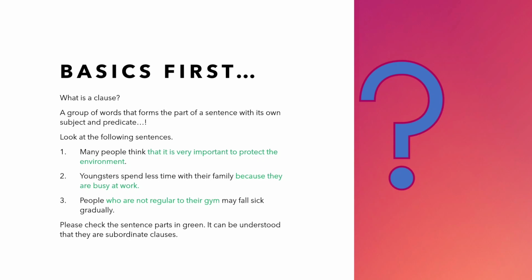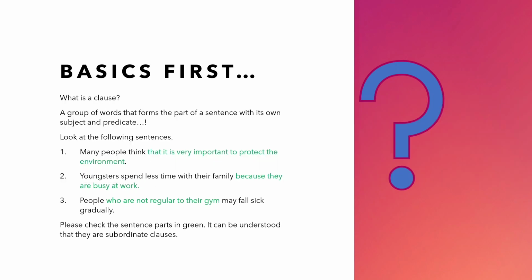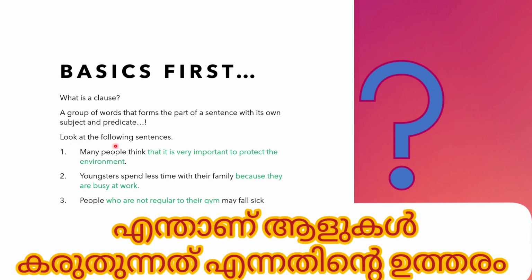Now please check the sentence parts in green. It can be understood that they are subordinate clauses, clauses that depend on the main clause. They cannot stand alone. You can look at the first sentence here. Many people think that it is very important to protect the environment. You can see that it is very important to protect the environment is the answer for what do many people think. So it is the answer of what.